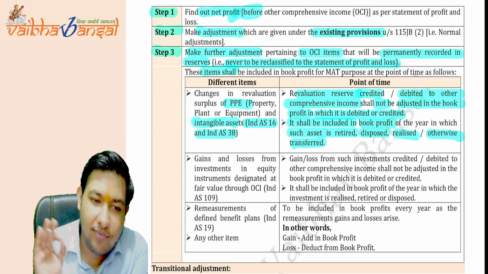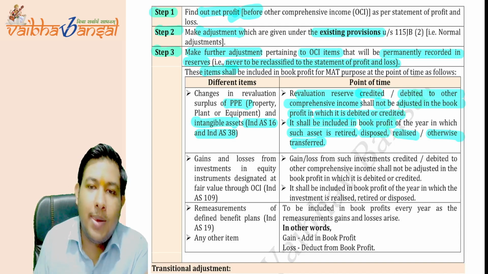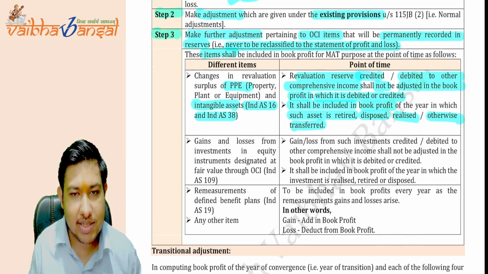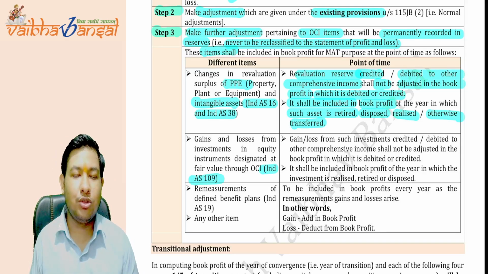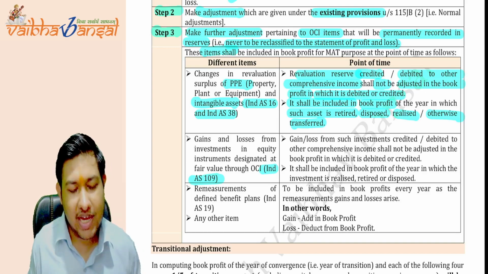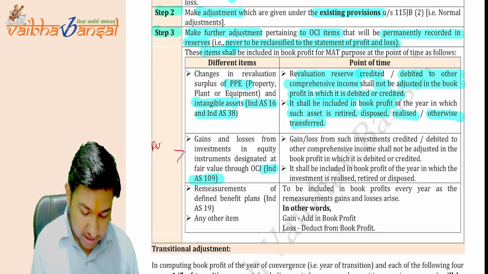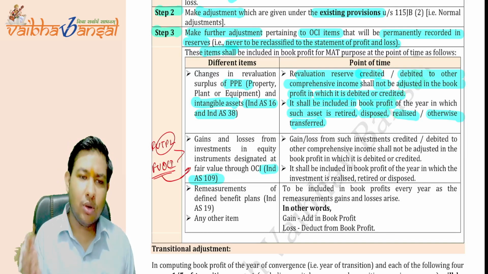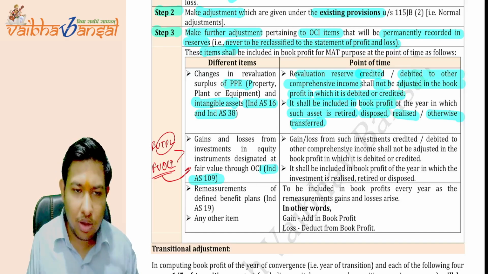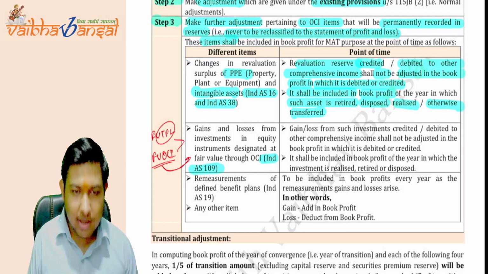So in the year when the actual gain will arise, we will take it, otherwise we are not going to take the OCI at the year of creation. Is this clear? The same for the OCI, for Ind AS 109, for the fair value through OCI, FVOCI we do, and there are two methods in Ind AS 109. One is FVTPL and the other FVOCI. So FVOCI we are talking about here. When it comes to FVTPL, it is already transferred to the P&L, so it is not considered here, as it is already considered in our book profit, in our net profits. Okay, is this clear to you all?